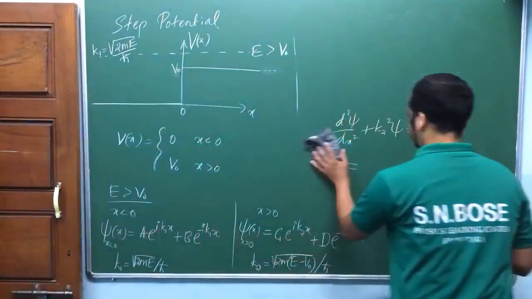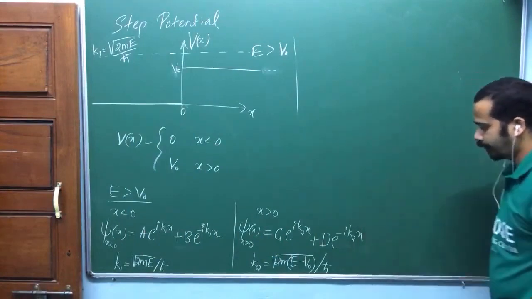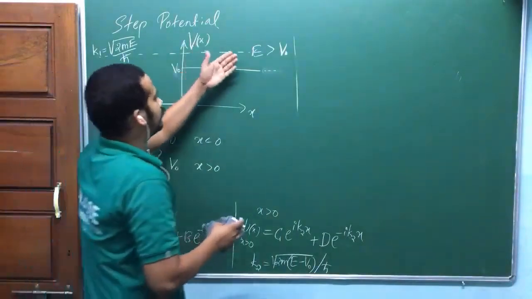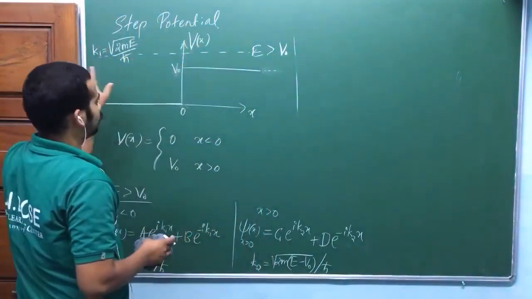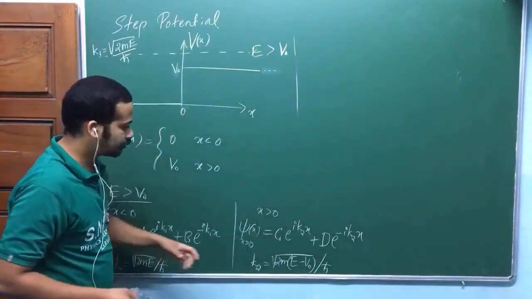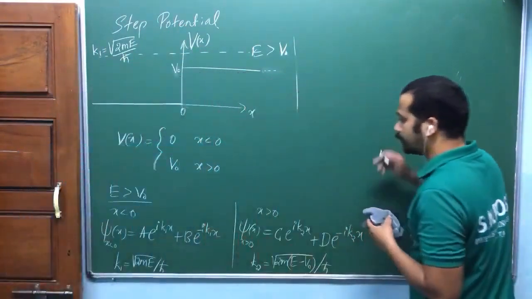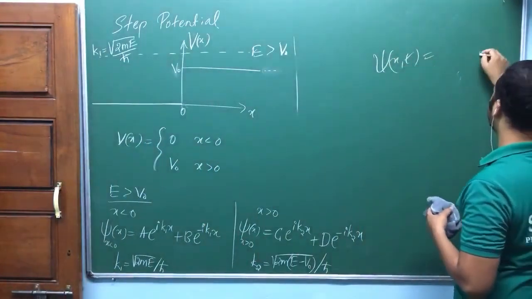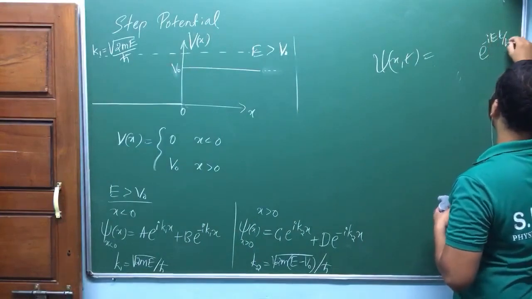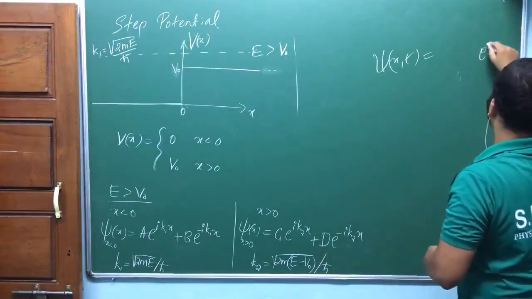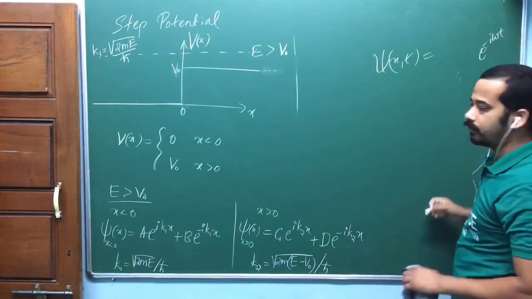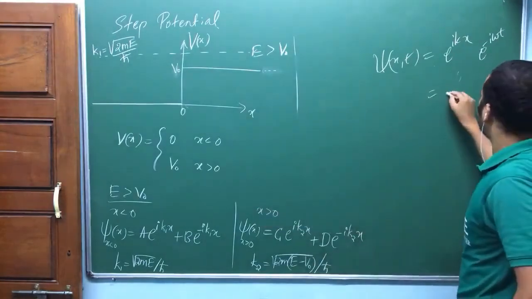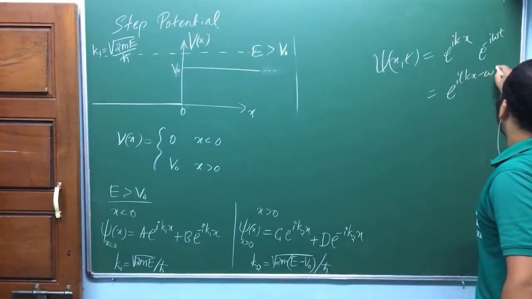Now look at here. Again, this has the energy E, am I right? Whether you take this solution or this solution, it has energy E. If you want to write psi of x comma t, you have to take the e power minus i E t by h bar term, or e power minus i omega t term. When you take the term with e power i k x, all of these become e power i (kx minus omega t).